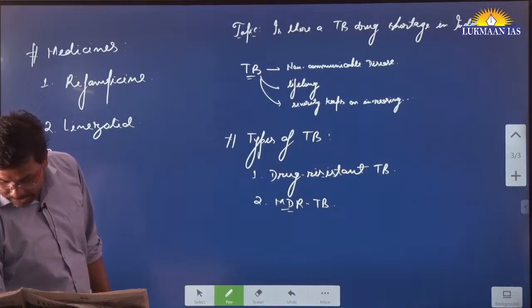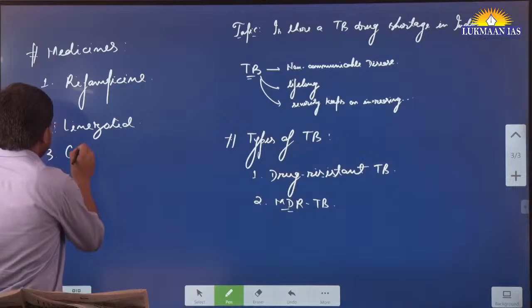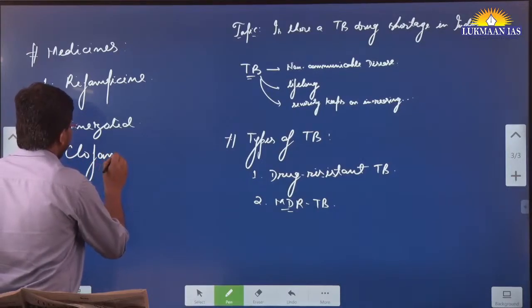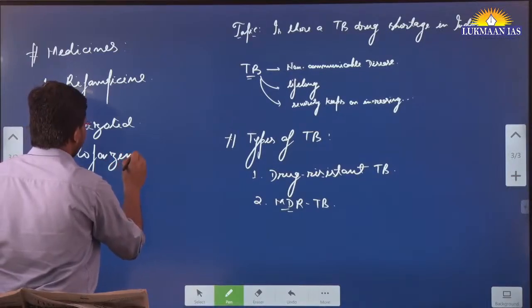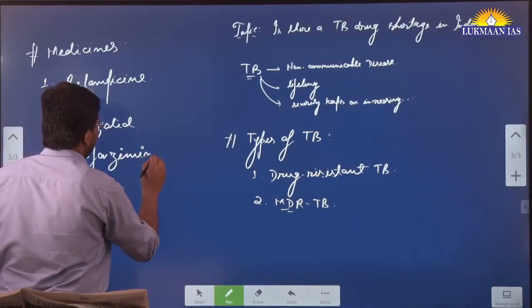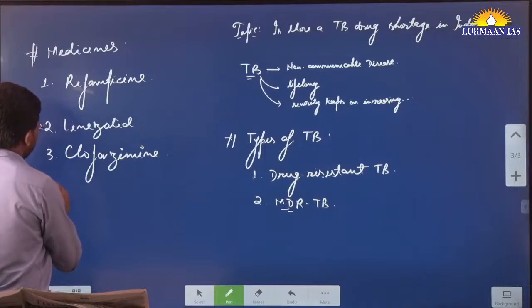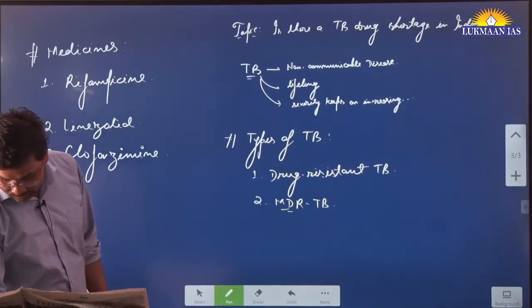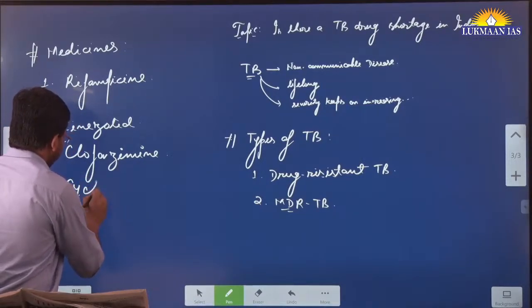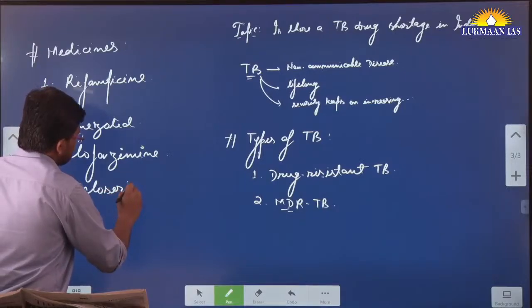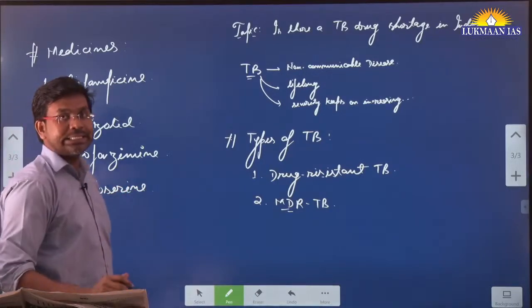Then we have clofazimine. Then the fourth is known as cycloserine. So these are some examples of drugs.